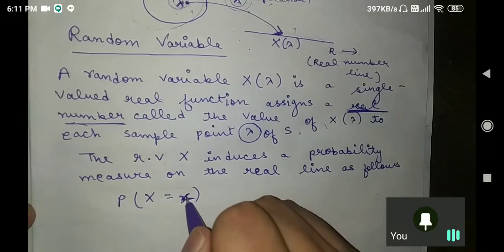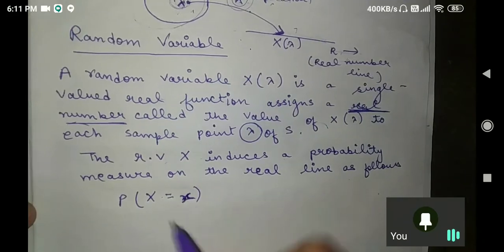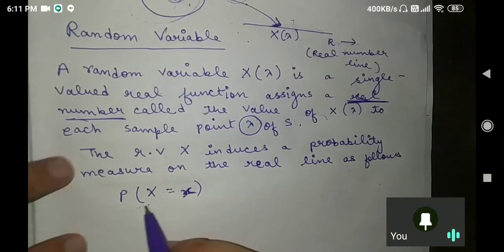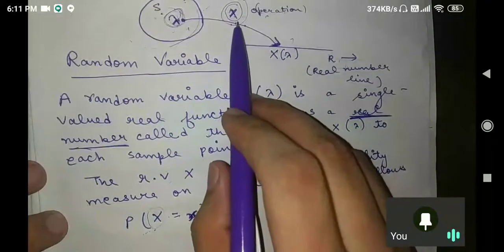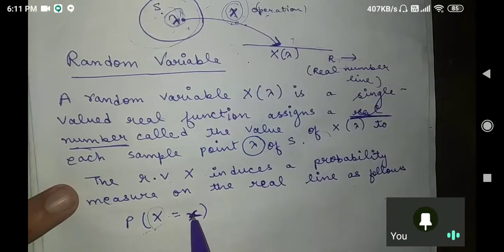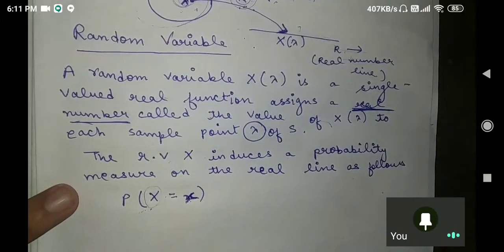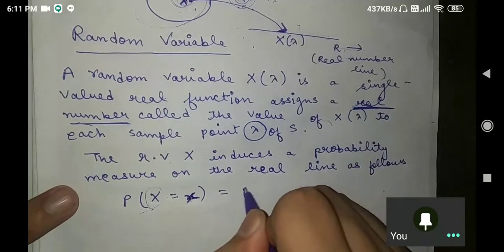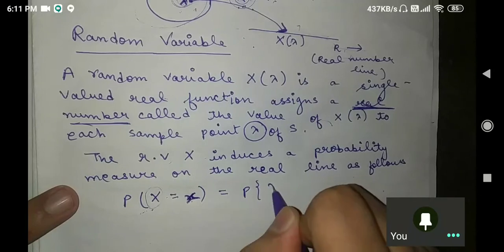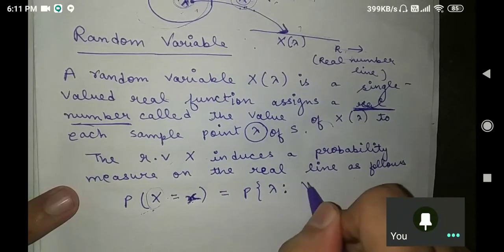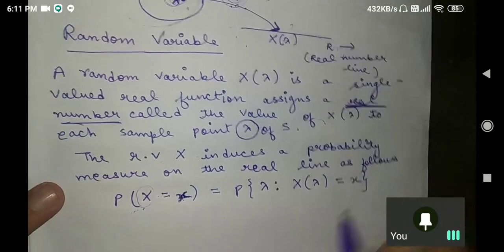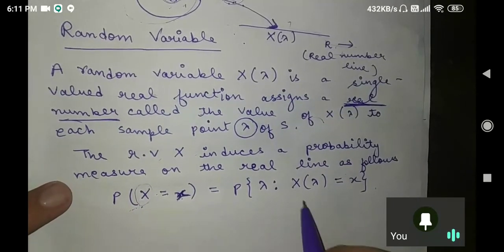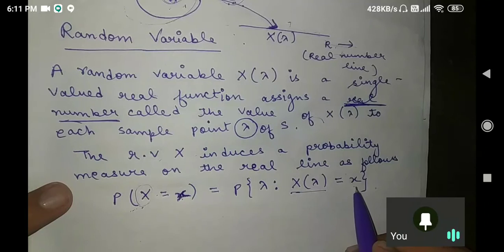Capital X is the random variable, and I am writing the small x. This is the way of representation. It means for lambda, the value X(lambda) belongs to x. Every time, for this X(lambda) we will represent it with a small x.